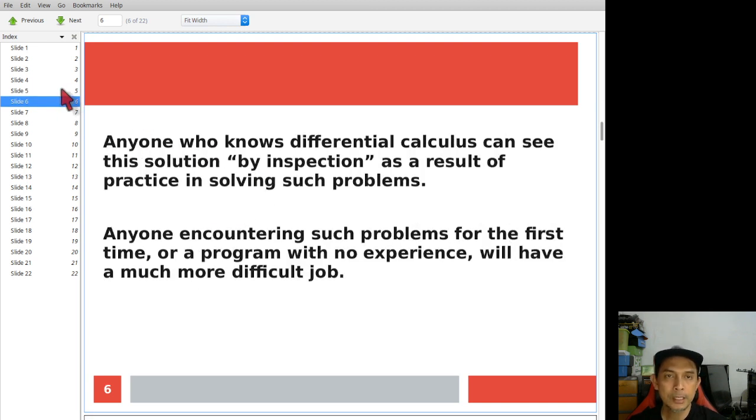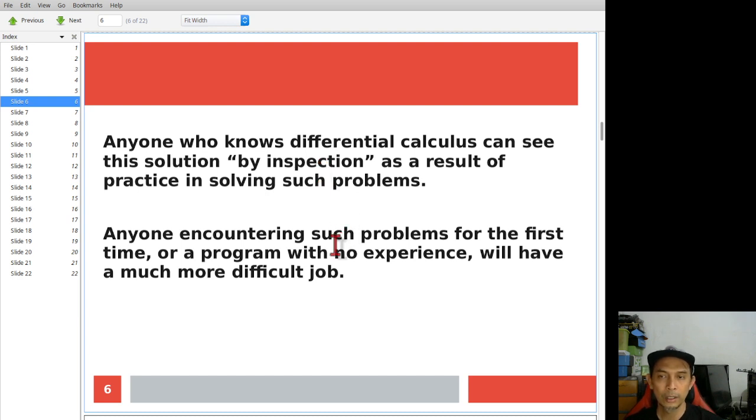Now, this kind of problem is actually very simple. We as humans, based on our observation, know x square is simply 2x. Y square is simply 2y. A square is simply 2a. A very simple differentiation.